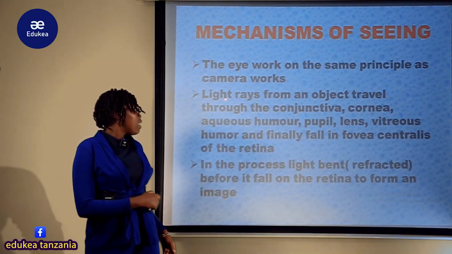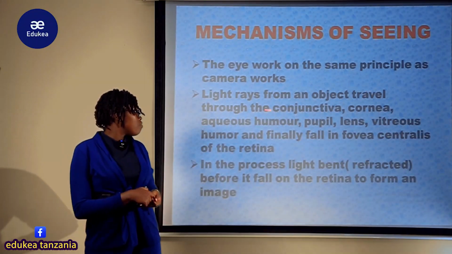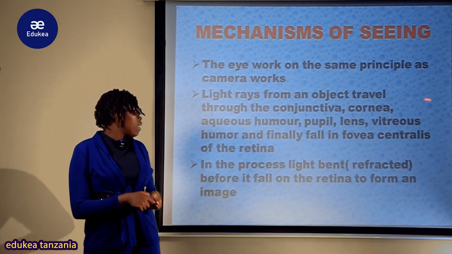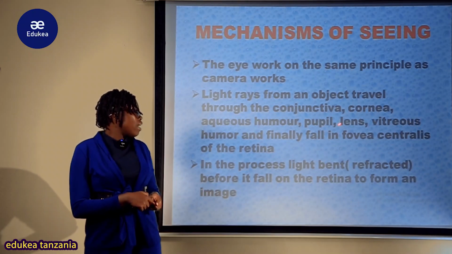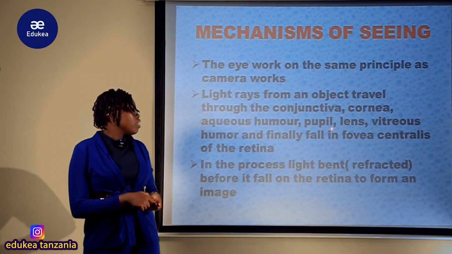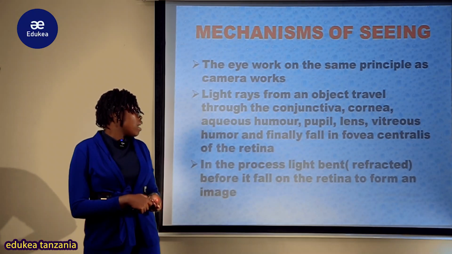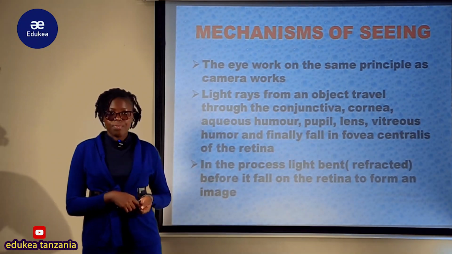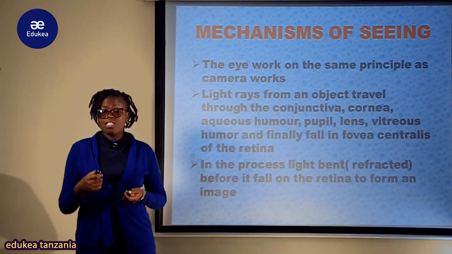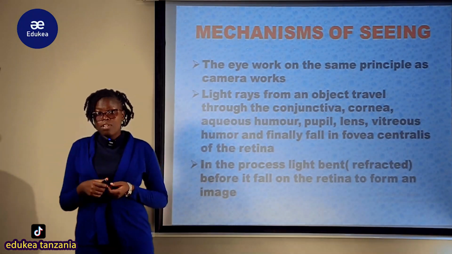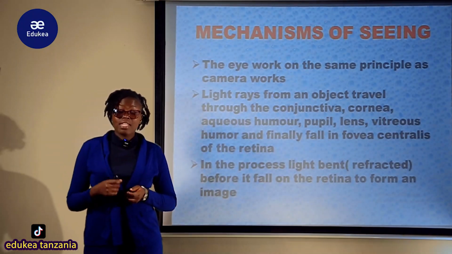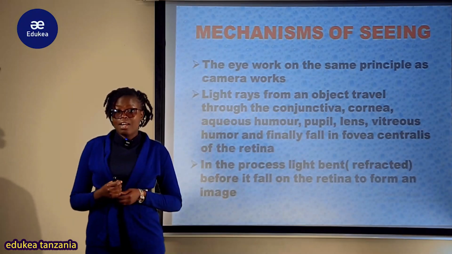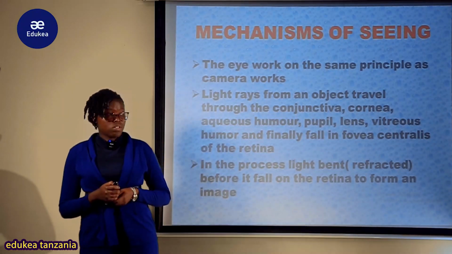So the light rays from an object travel through the conjunctiva, cornea, aqueous humors, pupil, lens, vitreous humors, and finally fall on the fovea centralis of the retina. Fovea, tumesema this is one of the most sensitive light parts ambayo ipo katika retina ambayo ina high concentration of the cones.